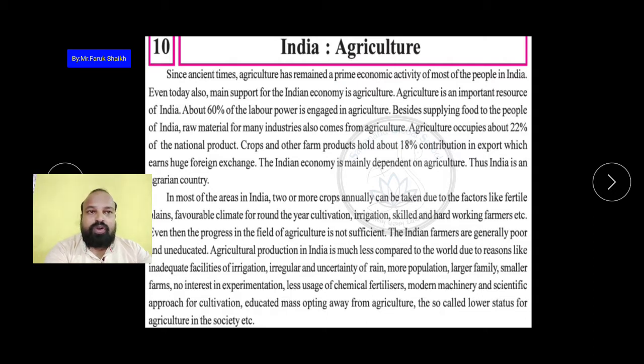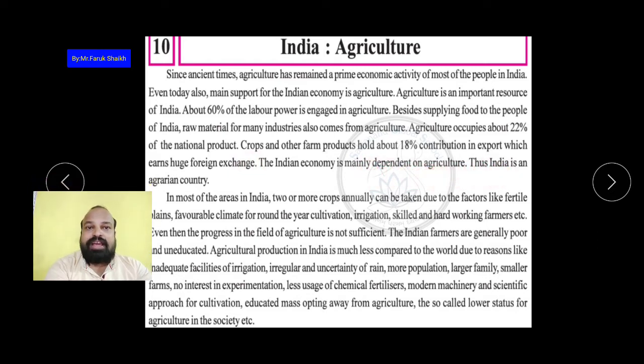In India, the economy mainly depends on agriculture, thus India is an agrarian country. Most of the people are engaged in agriculture, so that is why India is कृषि प्रधान, खेती प्रधान देश. Farming and agriculture are the main occupation of Indian people.